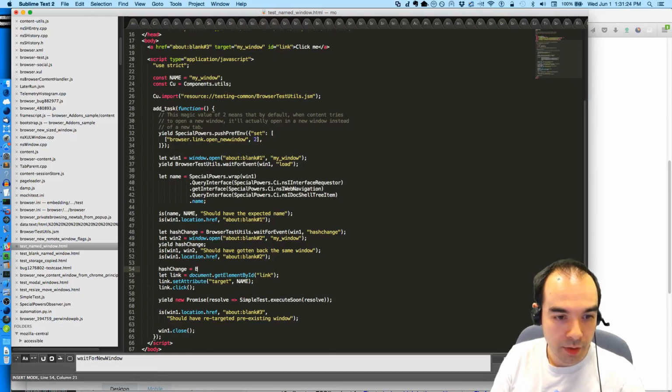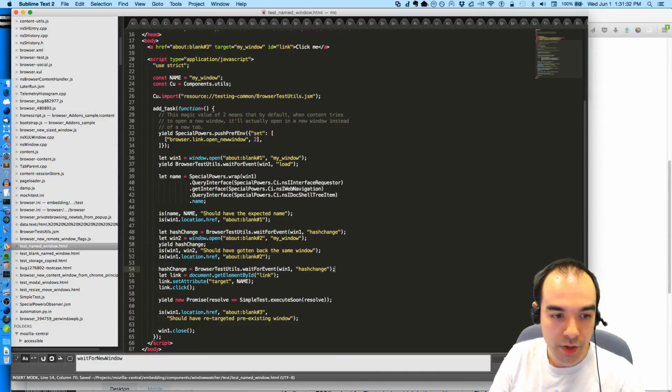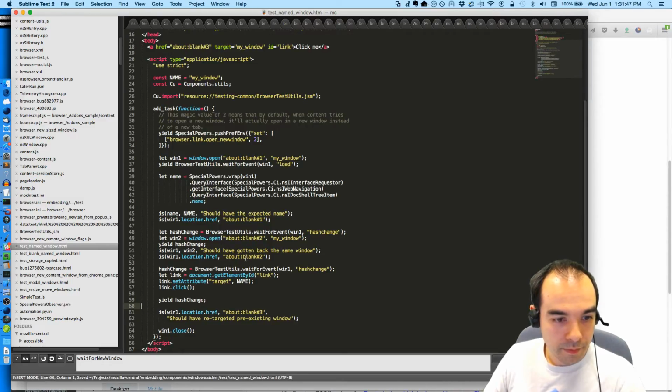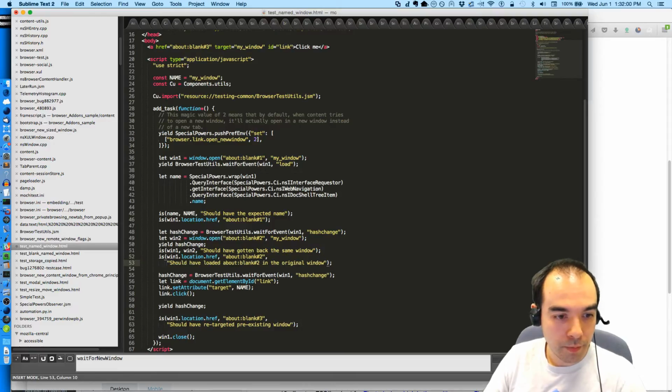hash change equals browser test utils.wait for event win1, another hash change. Click on the link. So we're going to yield on hash change. Okay. Should have gone back to the same window. Should have loaded about:blank 2 in the original window. I'll put that on the next line.